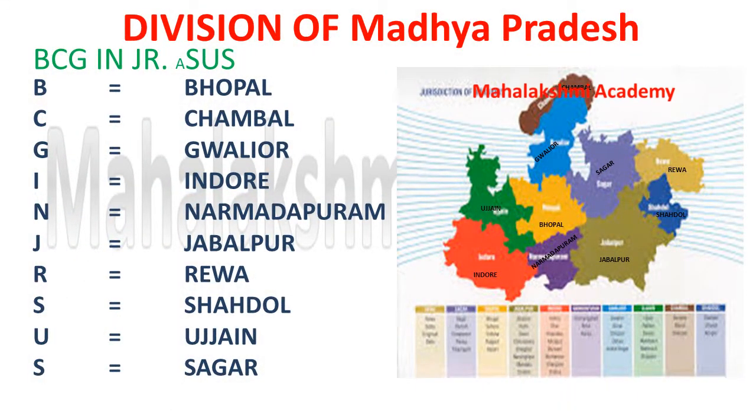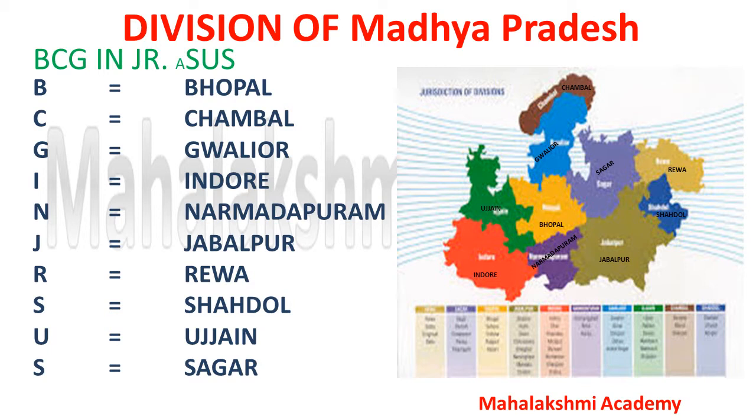So first we are going to learn the divisions of Madhya Pradesh with the short code, that is BCG in junior ASUs. BCG is a vaccination which is given to small children so that they can develop immunity against TB, that is tuberculosis. So BCG is given to the junior ASUs. ASUS is a well-known company in the mobile market, and its famous model is Zenfone. BCG is just a simple name so that you can learn the divisions of Madhya Pradesh.